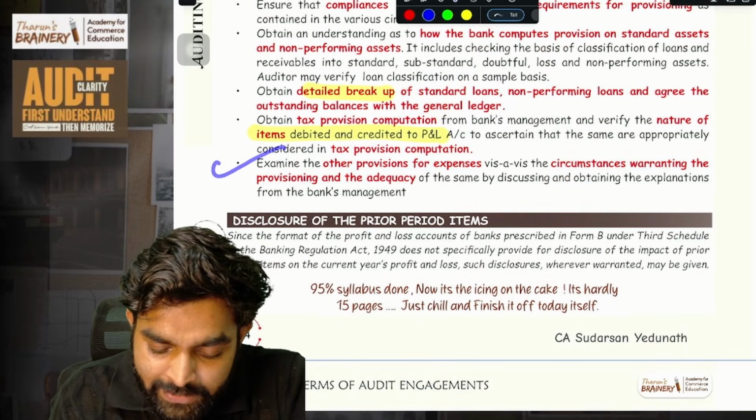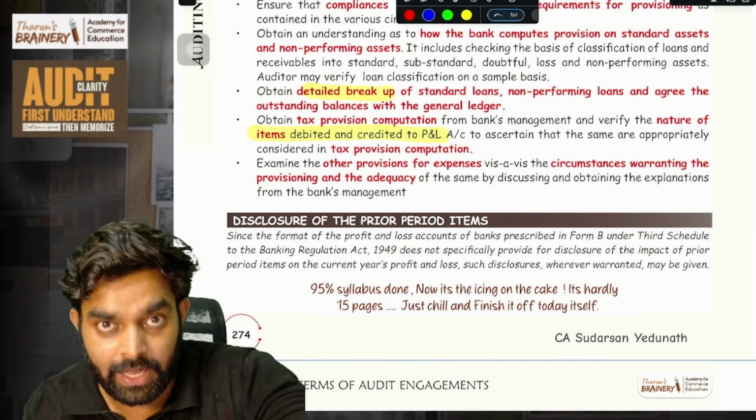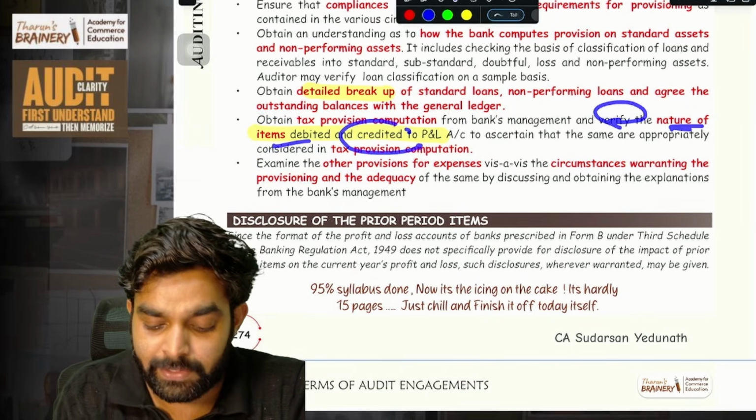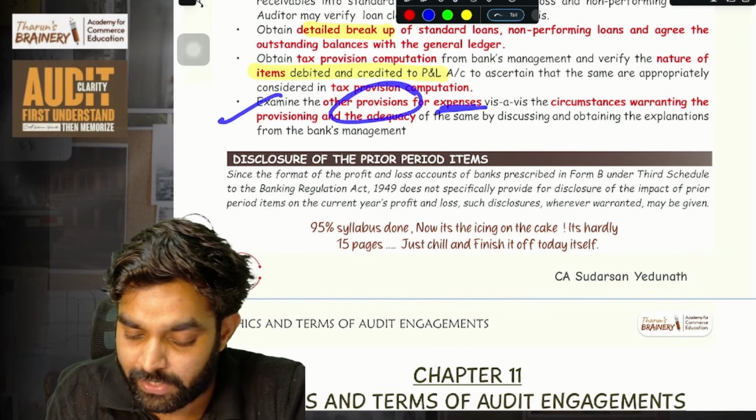Then obtain the tax provision computation. Bank will have a tax provision computation. Ask the bank, give it to me from the bank, and verify the nature of items debited and credited to the P&L in that tax provision computation. Simple. Examine the other provisions for expenses.